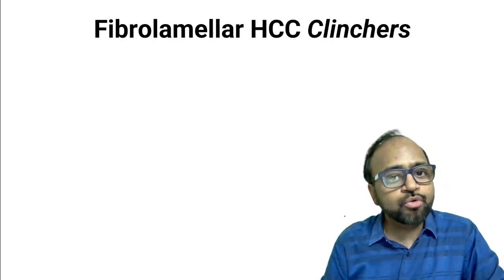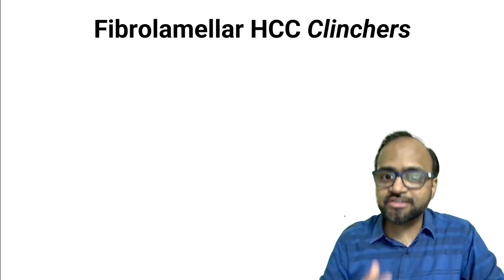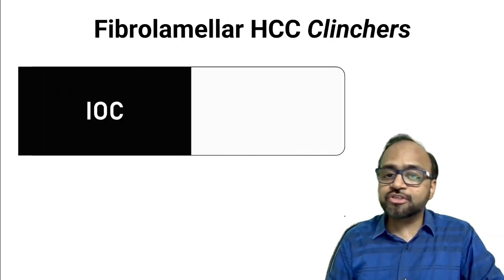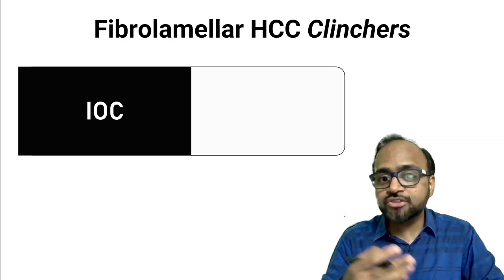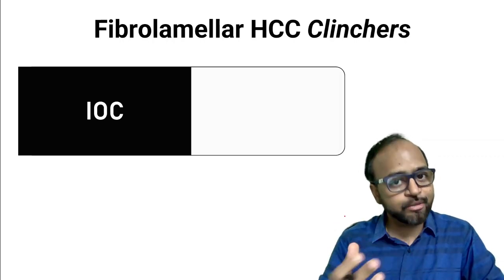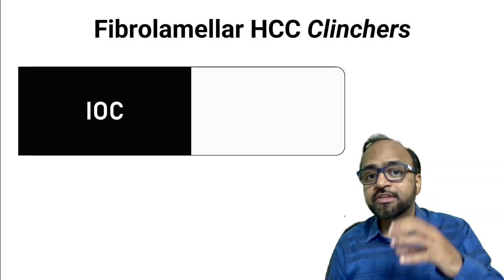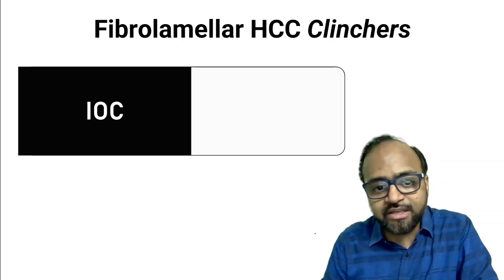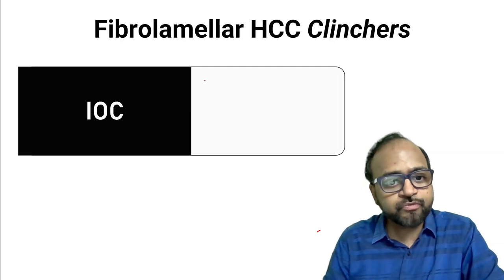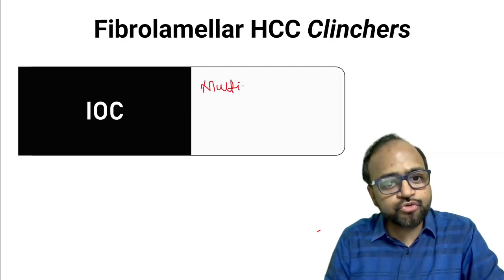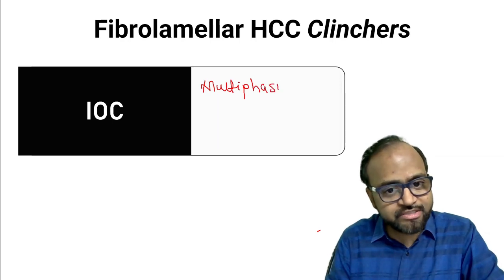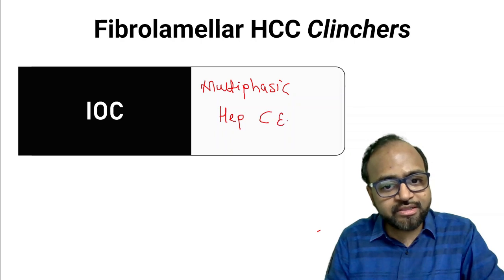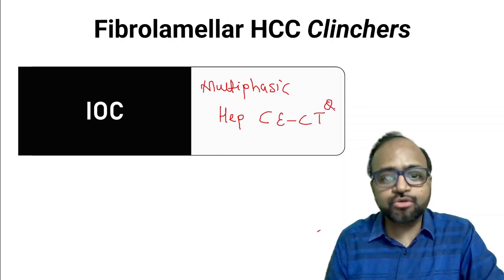Now let us quickly look at certain features related to fibrolamellar HCC. What is the investigation of choice? The investigation of choice is something that we just saw, where we described the various imaging findings, with a peculiar clinical history as we were given in this particular case: a multiphasic hepatic CT, right? So what is the investigation of choice? A multiphasic hepatic contrast enhanced CT scan is considered to be the investigation of choice.